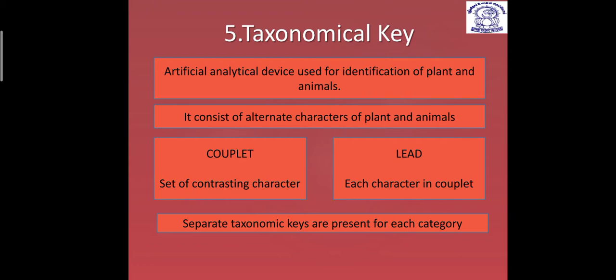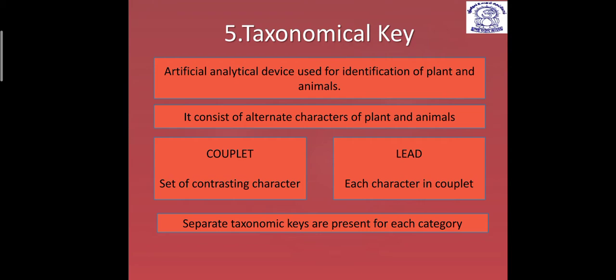Next, we talk about the fifth strategy among taxonomical aids, and that is the taxonomical key. Dear students, it's a very interesting topic, and sometimes you will get questions from this. A taxonomical key is an artificially designed device. It is analytical, we have to use our brain, and it helps in identification. Identification is the second step of classification in taxonomy, so it helps in the identification of plants and animals.